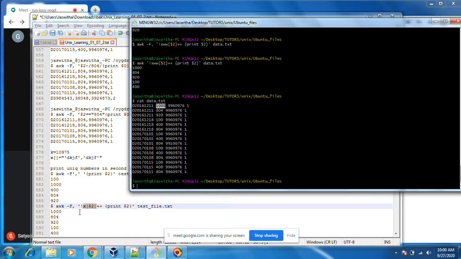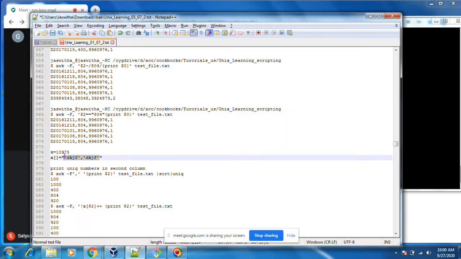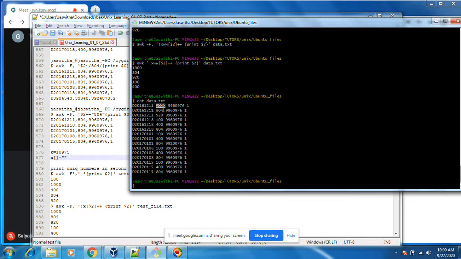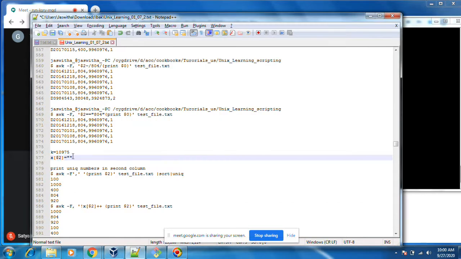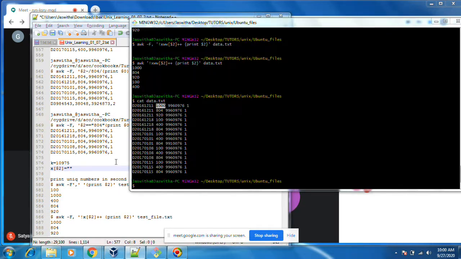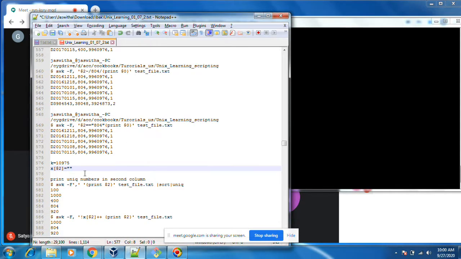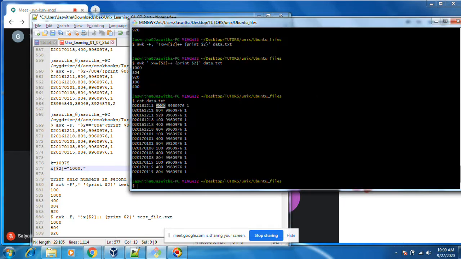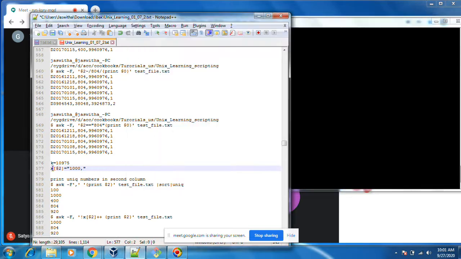First of all, the not means it will check whether, suppose, this array is empty. At first it is empty. It checks $2, and right now it is empty, so if nothing is there, not means nothing. If the 1000 is not present, it will add it into the array. Next thing, 804. It will check in this array whether 804 is there. No, it is not there, then it will add.